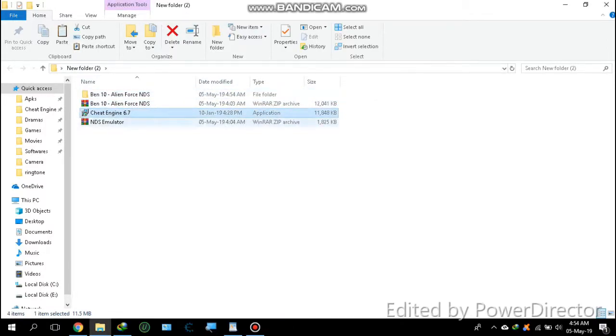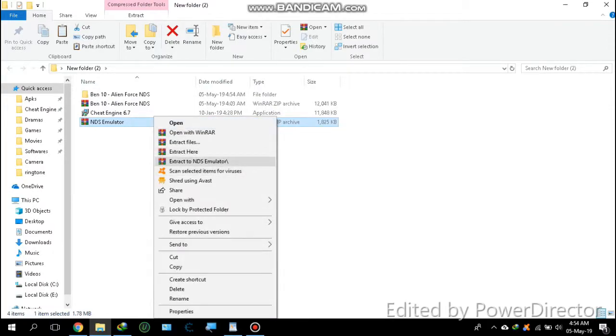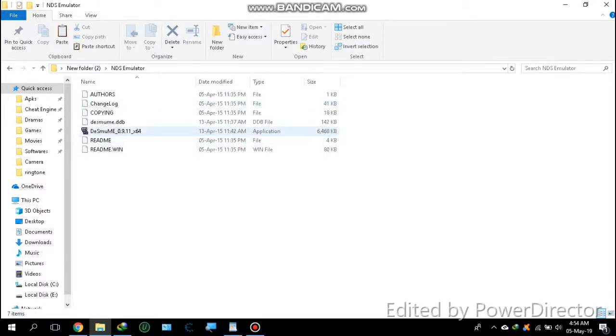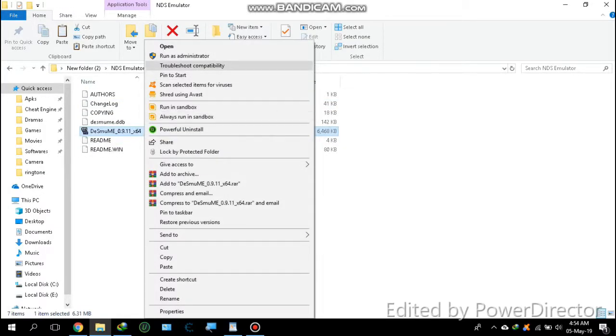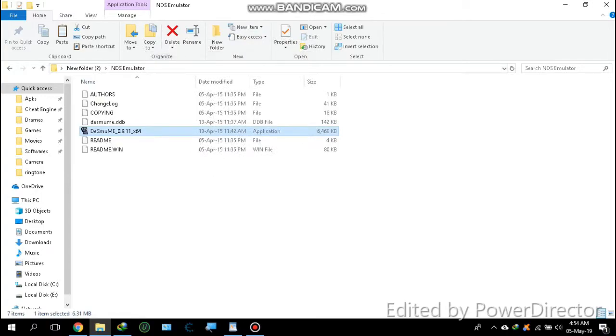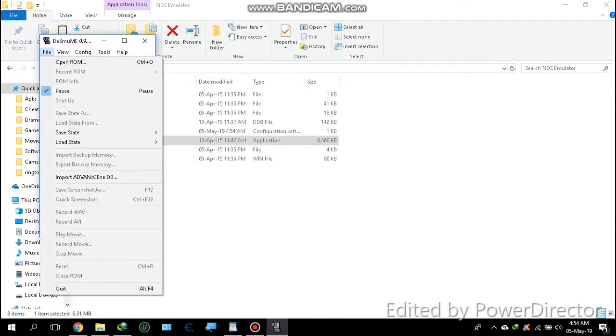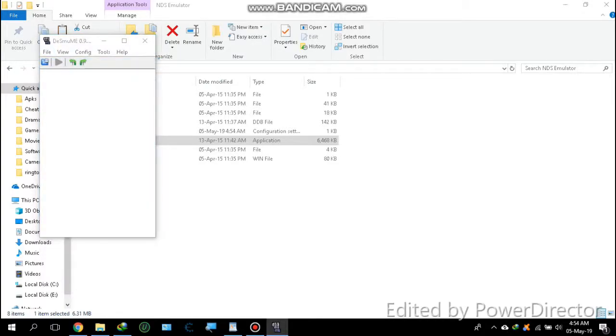Now install GTN. I have already installed it, so I don't need to install. Then extract NDS emulator, open it, run as administrator. Now click file and click open ROM.